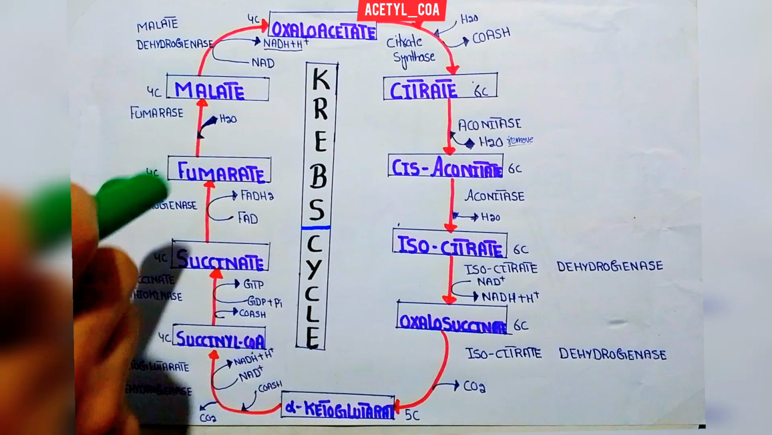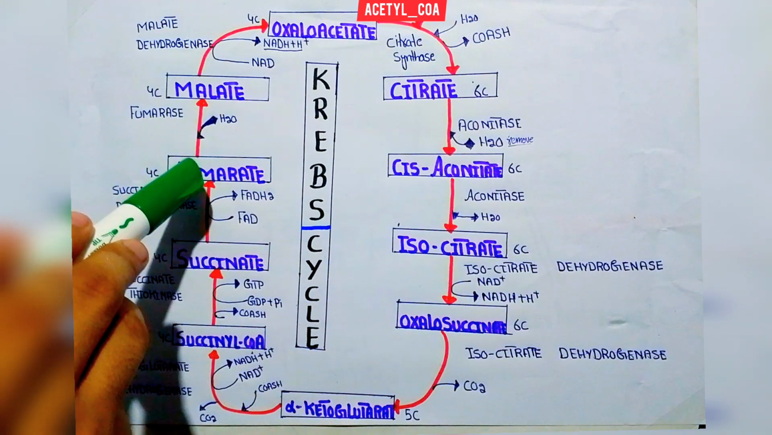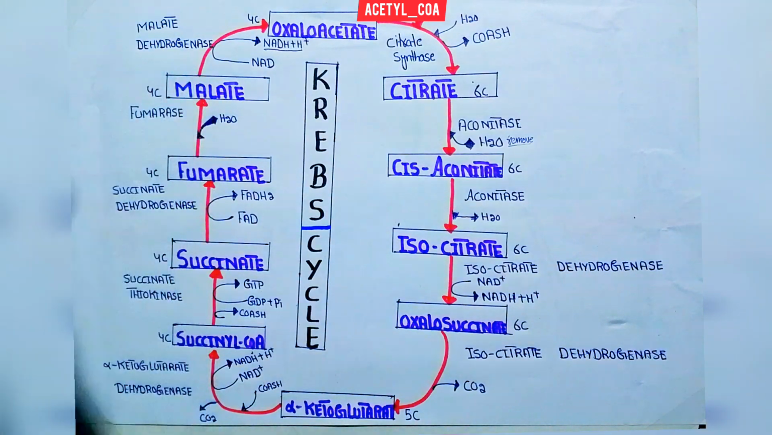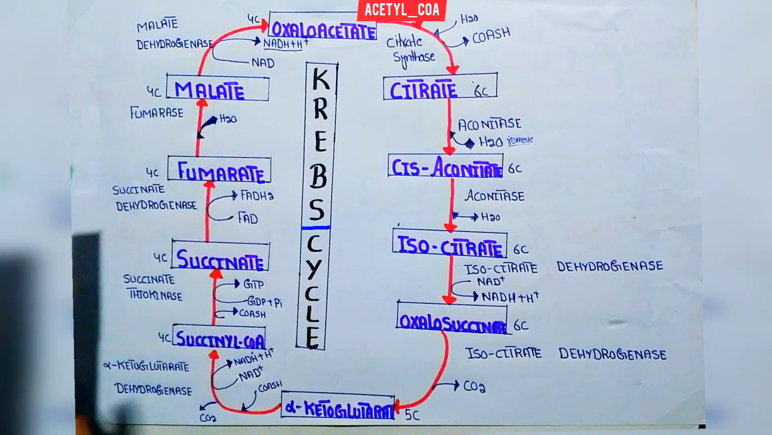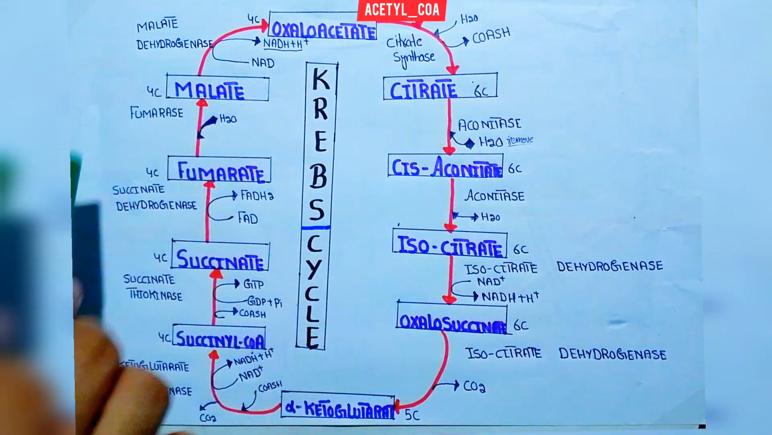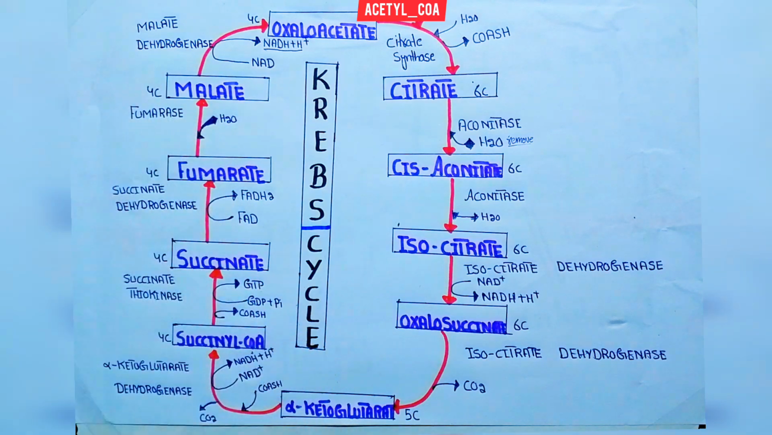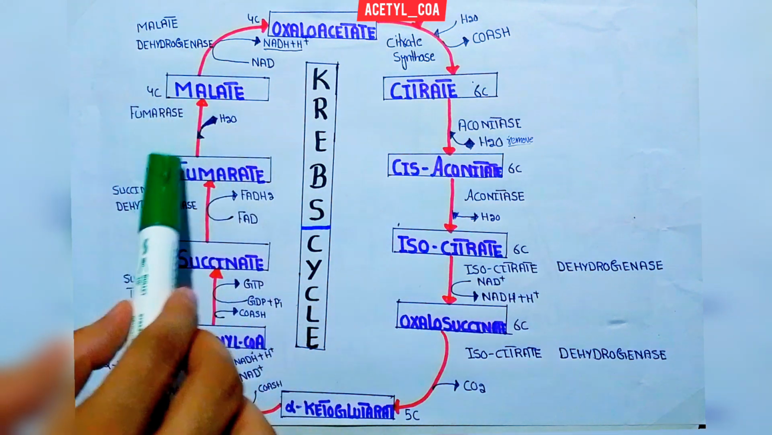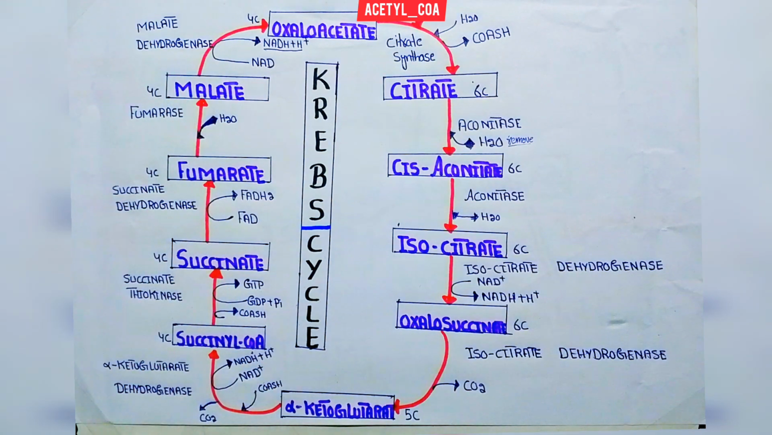Now here, addition of water occurs to the fumarate, and this fumarate will convert into malate. So simply here the hydration of the fumarate occurs. The water molecule is added with the help of the fumarase enzyme. So finally we will get the malate. Malate, again, is a 4 carbon compound.